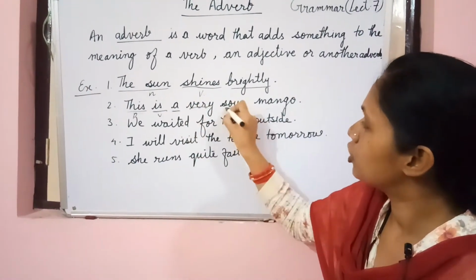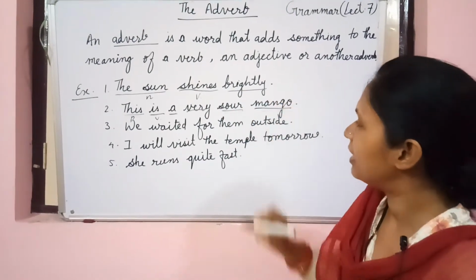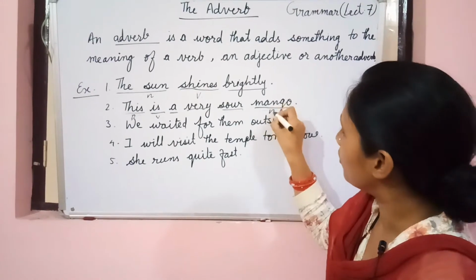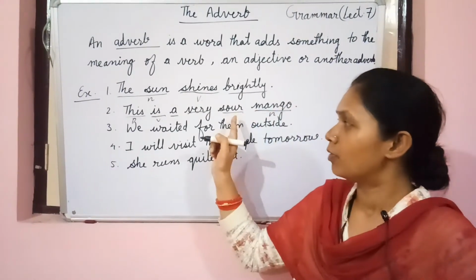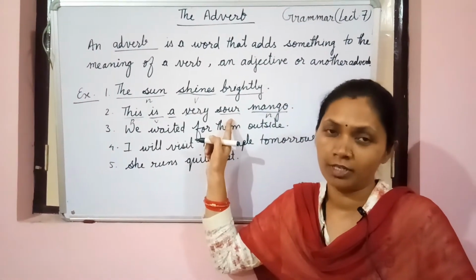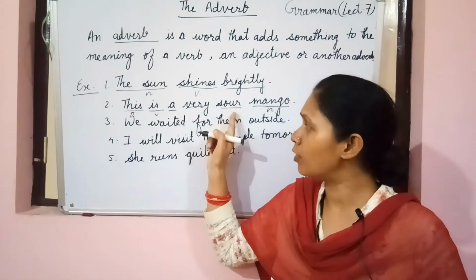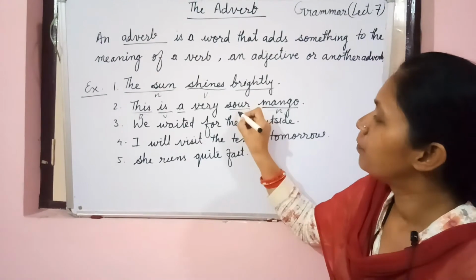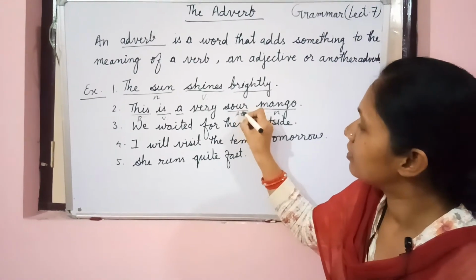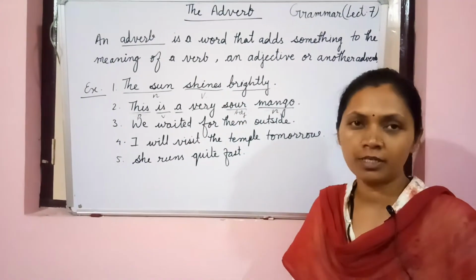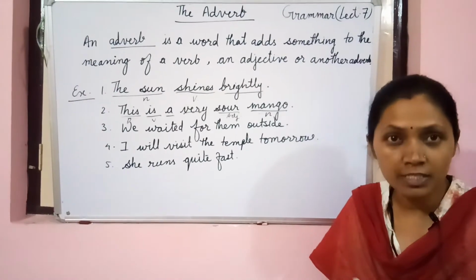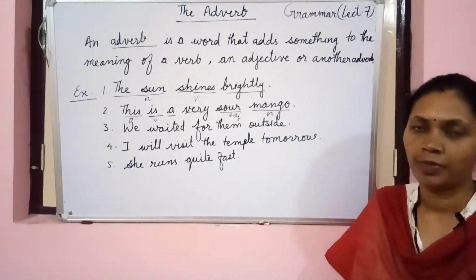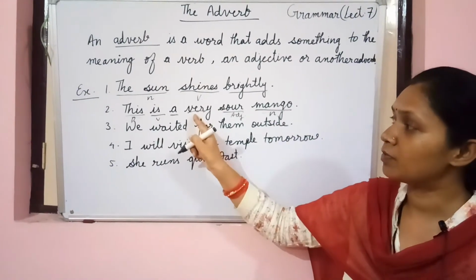Very sour mango. I think that you know what the mango is. This is a noun. Good. What is this word? Sour. Can you tell me what it is telling? This is telling about the mango. So this is an adjective. Why is this an adjective? Because it is qualifying the mango, how the mango is. And one more word is here, that is what?